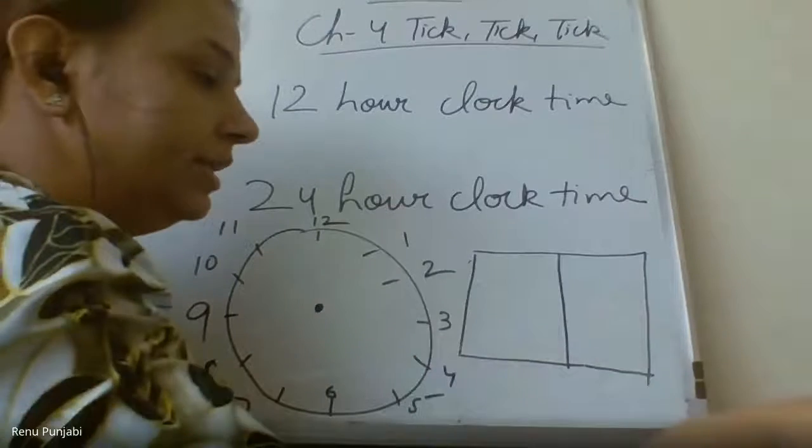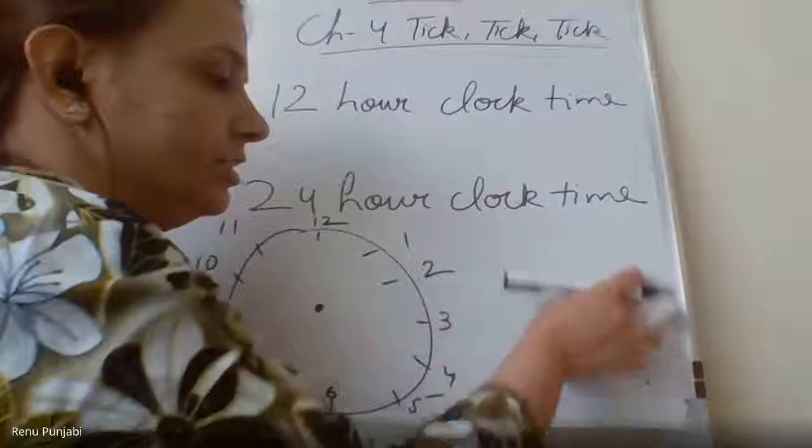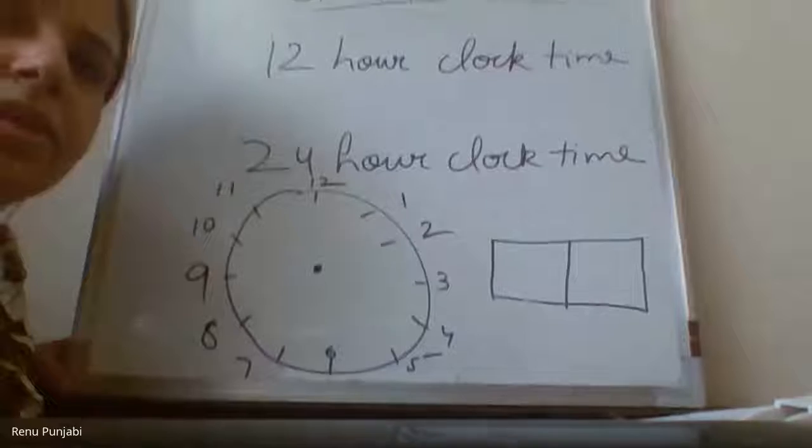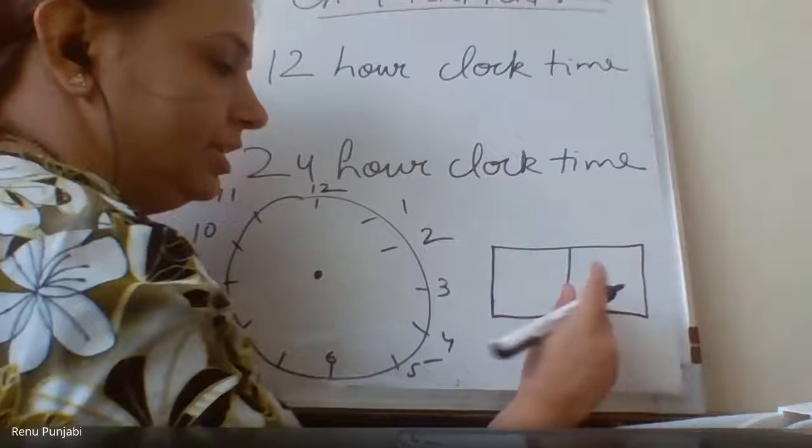Ma'am, we have to draw the clock? You don't need to do anything right now. Just pay attention to what ma'am is doing. She will tell you when to draw and will give you time to draw. Okay? So can you see here something which is 2 here?